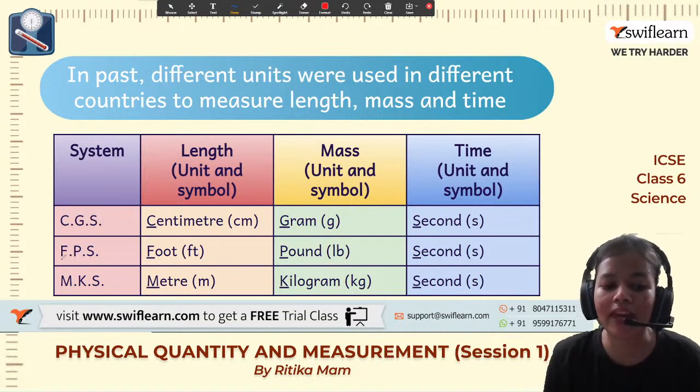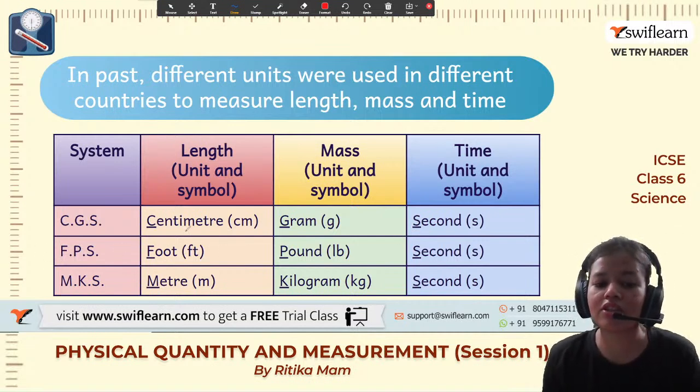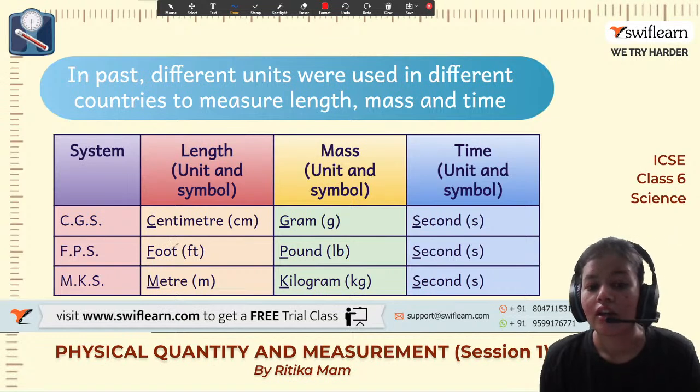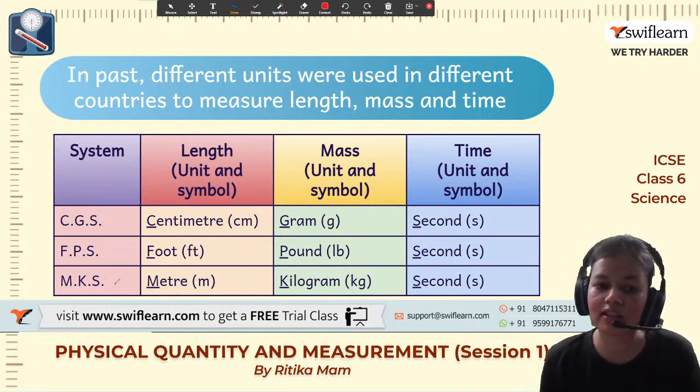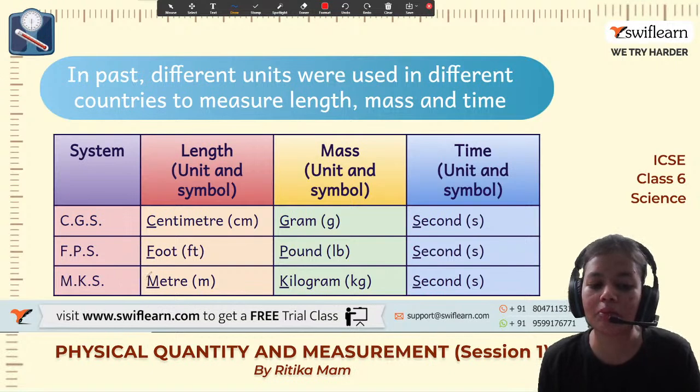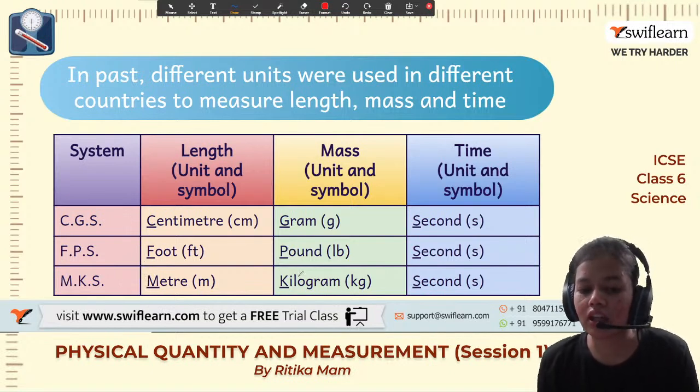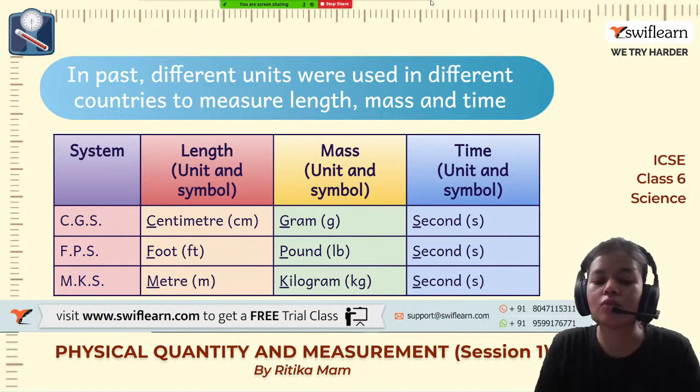In the FPS system, length was measured in foot, mass in pound, and time in second. And then we had the MKS system, in which we were measuring length in meter, mass in kilogram, and time in second.